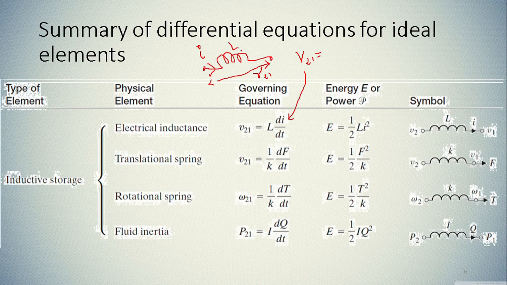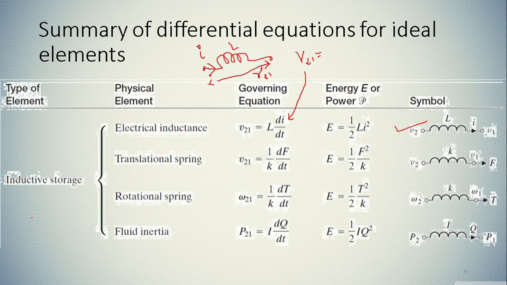The value of the inductor multiplied by the rate of change of current will be your voltage across the inductor. If you want to find the energy stored in this inductor, it will be 1 by 2 L i square. Same for a spring: if you want to find the energy, it will be 1 by 2 F square by K.